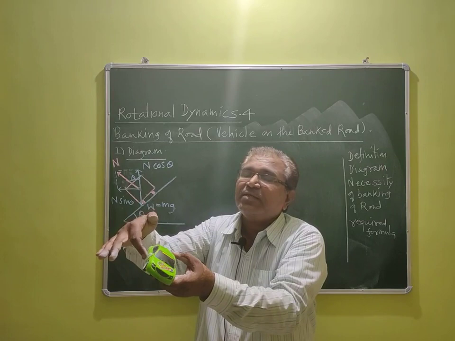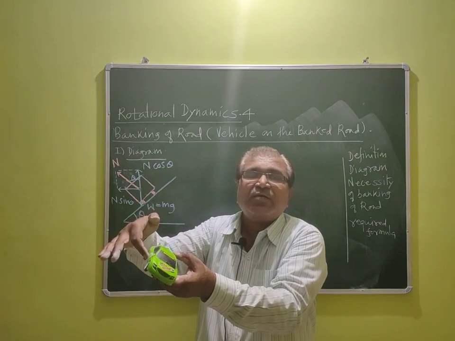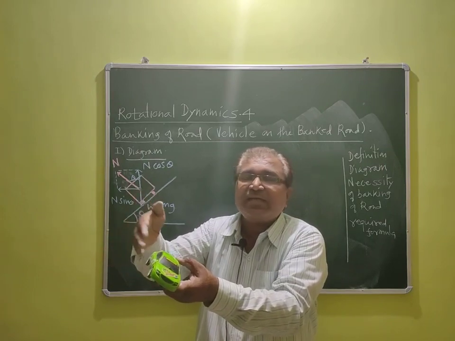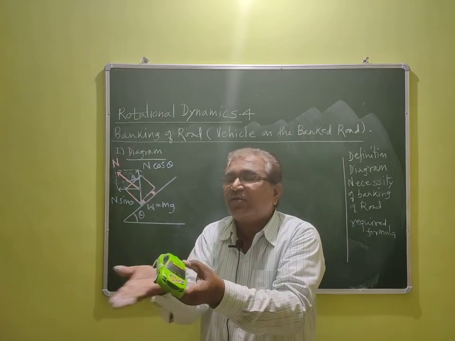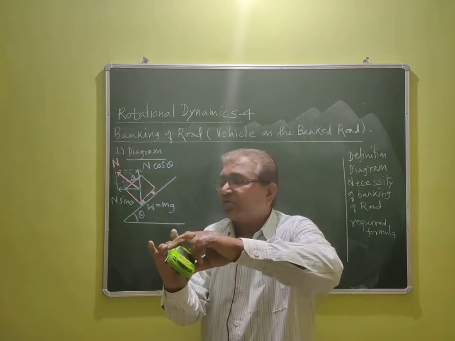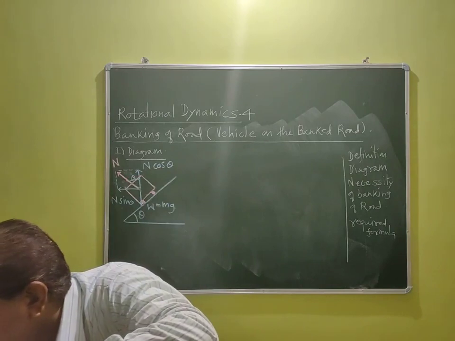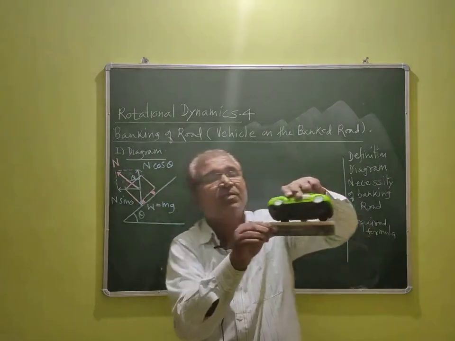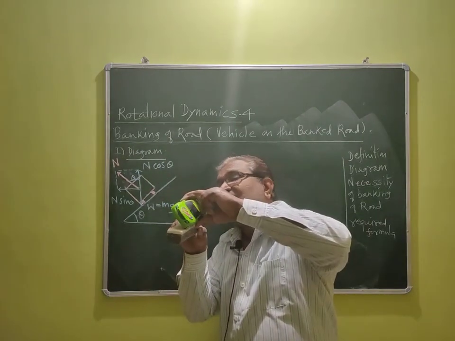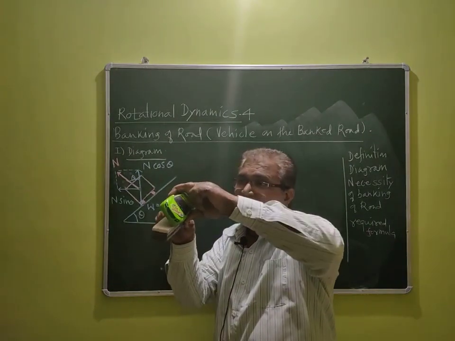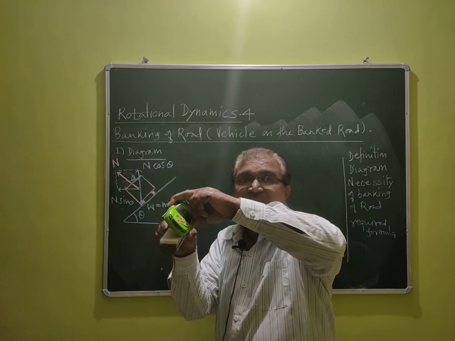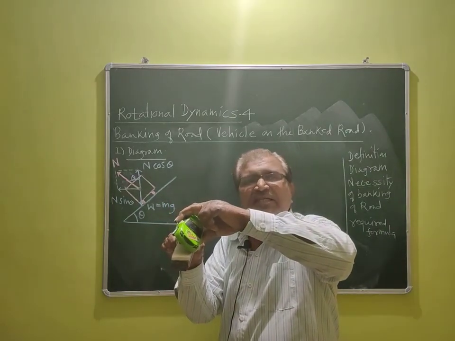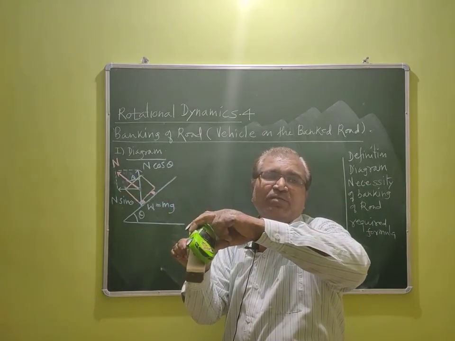So, surface of the curved road is tilted, inclined with the horizontal road. This is horizontal road and car becomes like this. So, this is the angle between this tilted car and this horizontal road. At a turn, it is called banking of road.